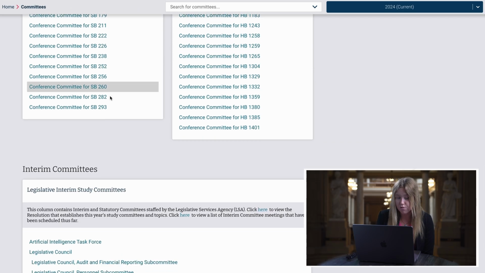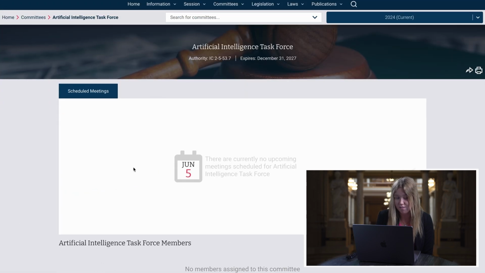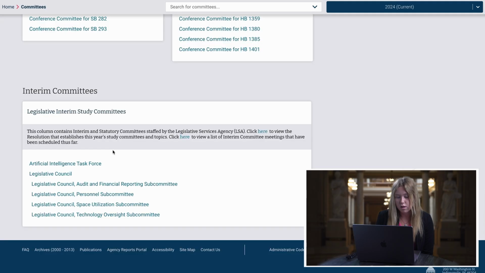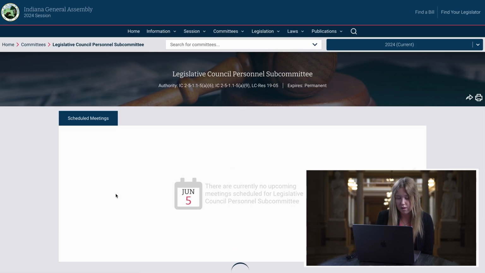Now we're going to scroll down to the interim study committees. Now these are formed when the session is not going on to take a look at important issues and inform potential future legislation on these topics. For example's sake, let's go ahead and click on the Artificial Intelligence Task Force. Now, as you can see, there are no meetings currently scheduled for this. However, if they were meeting and doing different studies, you would be able to click here. You can go ahead and see if any of the other ones happen to have anything coming up. I wouldn't guess at this moment.